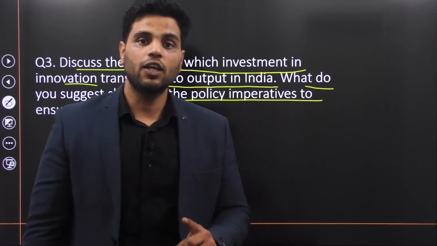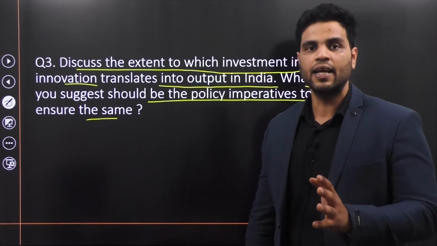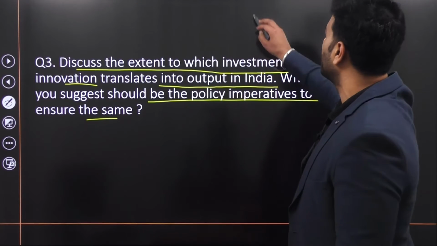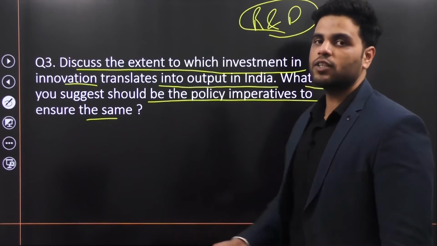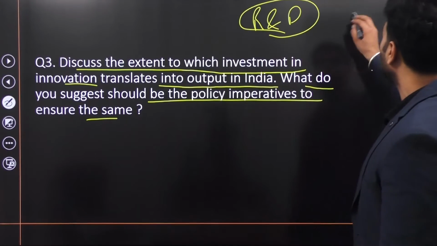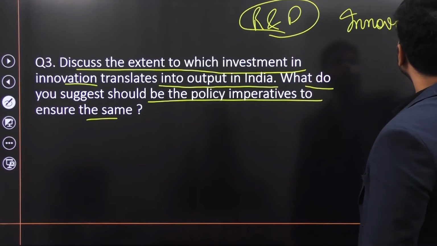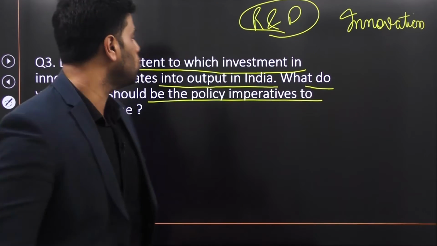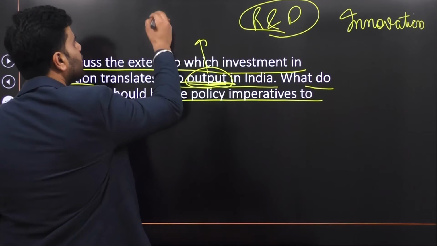So this chapter in Economic Survey argues that India needs to start investing in innovation, investing in research and development. India needs to start focusing more on research and development, focusing more on innovation, focusing more on technological progress, because technological progress, innovation actually leads to enhancement in output. And by output here, we mean economic output.